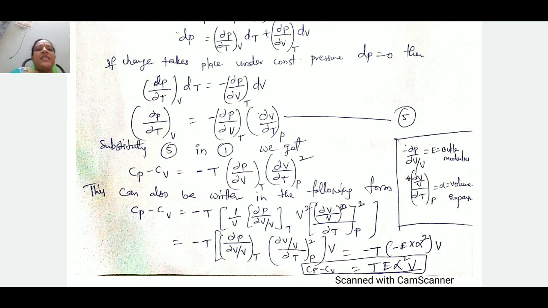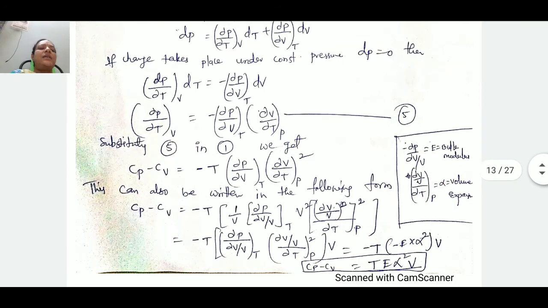Seeing the last equation again, Cp minus Cv is equal to minus T dou P by dou V by V at constant T. In place of this, we can substitute the bulk modulus symbol, capital E, that is minus T into E into alpha square into V. So lastly we get Cp minus Cv must be equal to T E alpha square V. This is also one relation between Cp minus Cv in terms of bulk modulus and the volume expansion. So like this we derive this relation.